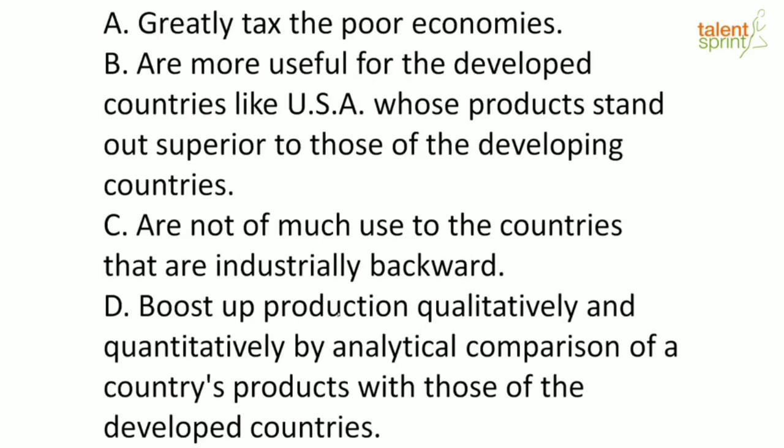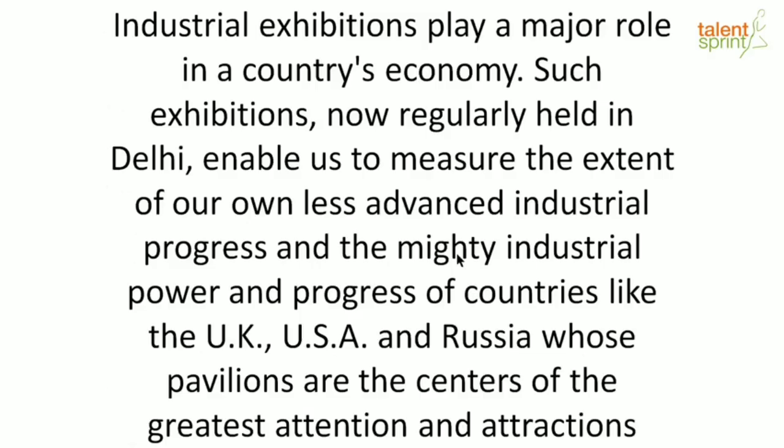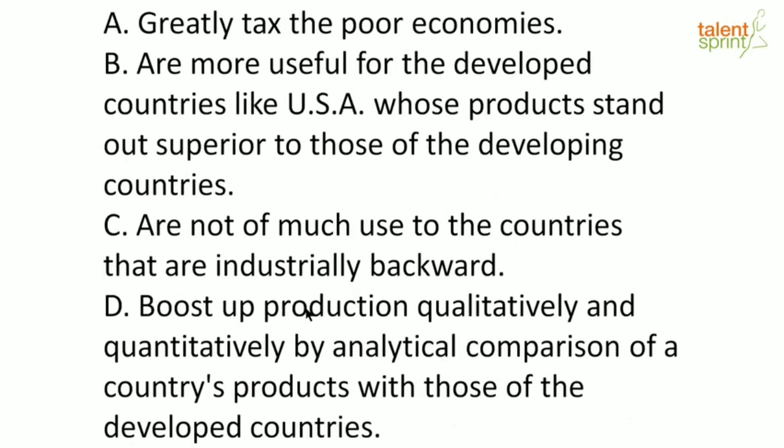So having looked at the passage, we understand that statement D is what the passage best supports. It boosts up production qualitatively and quantitatively by analytical comparison of a country's products with those of the developed countries. And where is the proof from the passage? Right here. It says, enable us to measure the extent of our own less advanced industrial progress and the mighty industrial power and progress of countries like the UK, USA and Russia. So basically it gives us a platform to kind of compare, right? That's what it says, both qualitatively and quantitatively. So statement D is what the passage best supports.